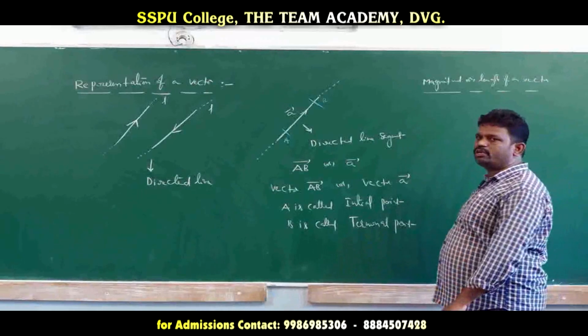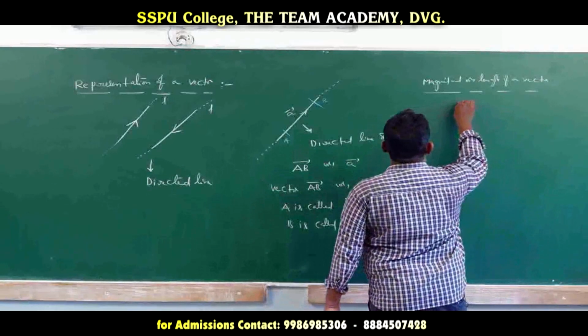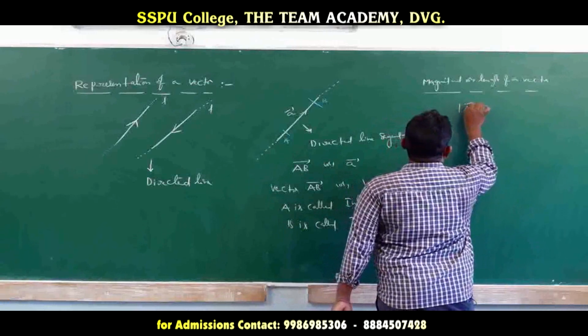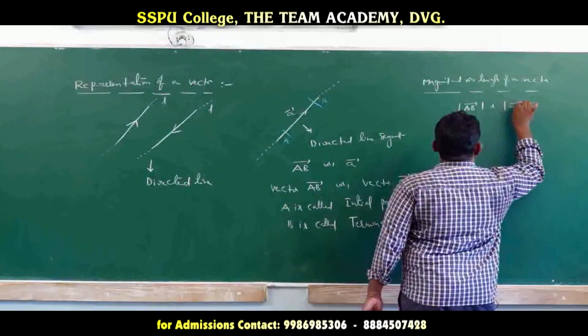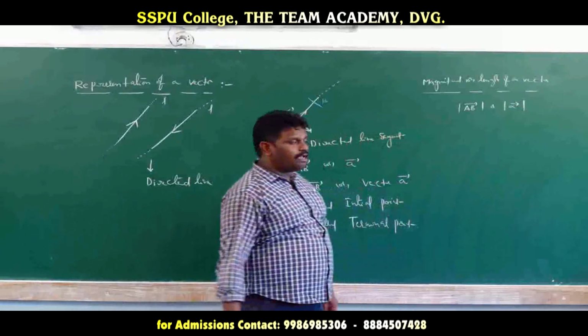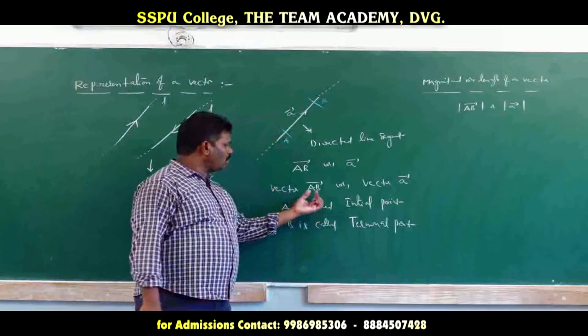The distance between the initial and terminal points of the given vector is called the magnitude or length of the vector, and it is denoted by mod of vector AB or mod of vector A. Now here we draw one vector.